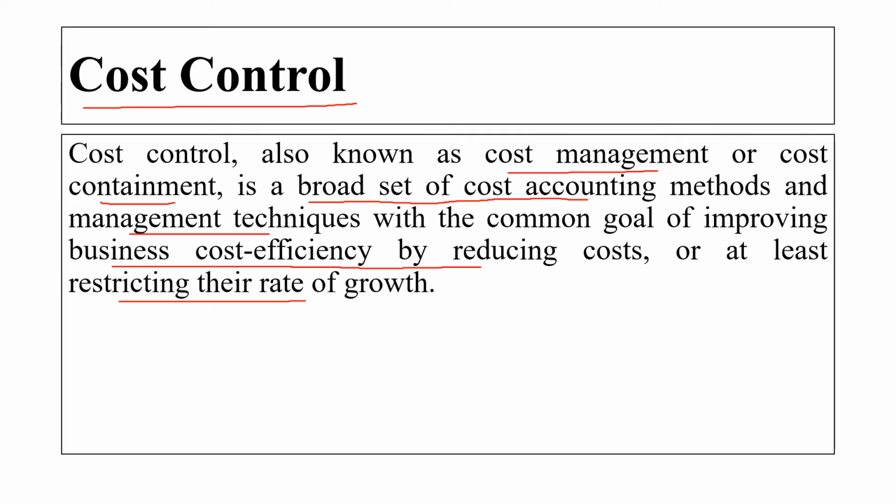They want to control the cost, and because of that we are using the cost management technique where we are trying to control the cost, we are trying to restrict the rate of the growth of the cost. Okay, the business uses the cost control method to monitor, evaluate and ultimately enhance the efficiency of the specific area, such as a department, divisions or a product line within their operation.